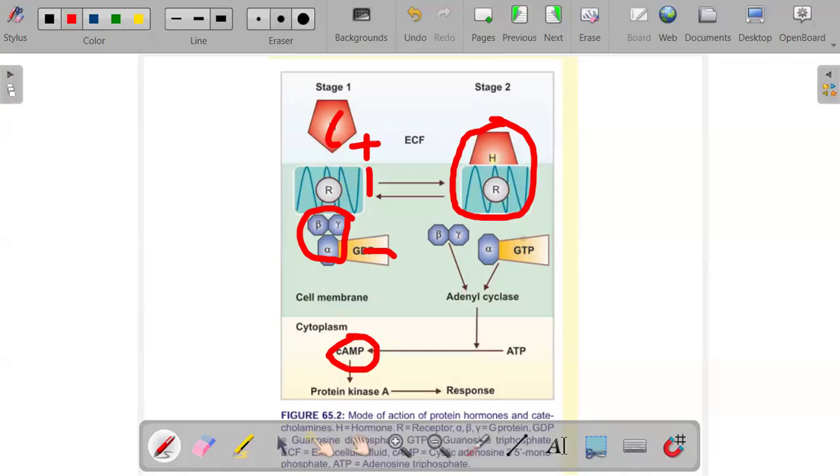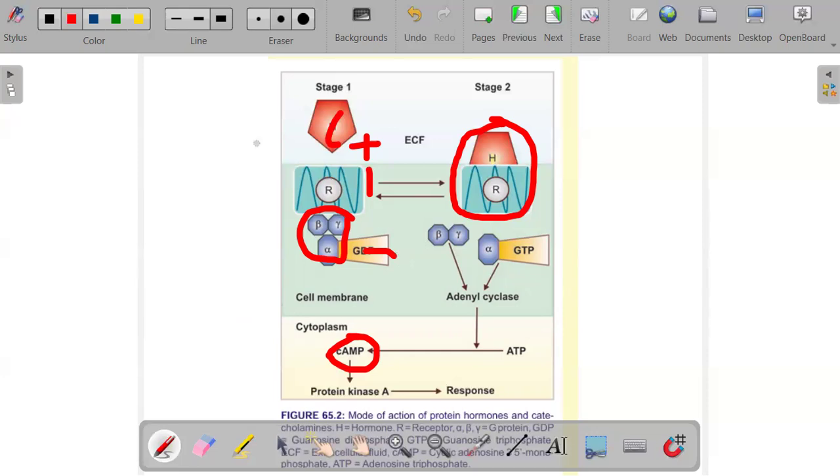So this is how this one is coming about. The alpha subunit now binds with a new molecule of GTP, and this exchange triggers the dissociation of alpha GTP from the unit.